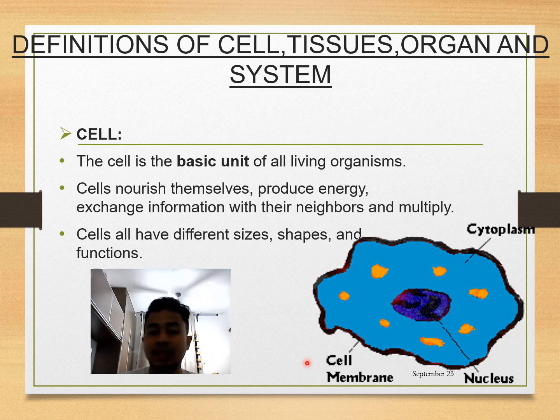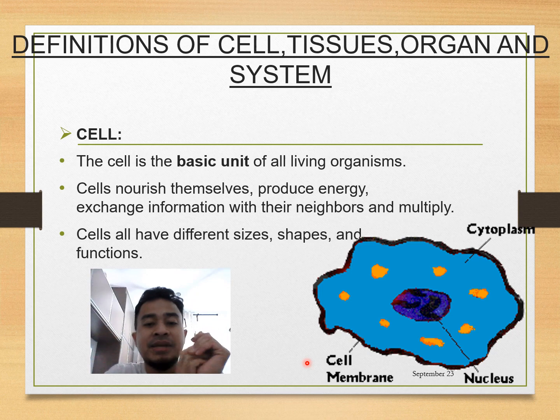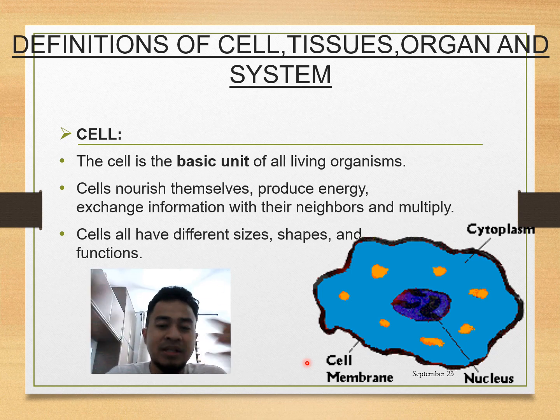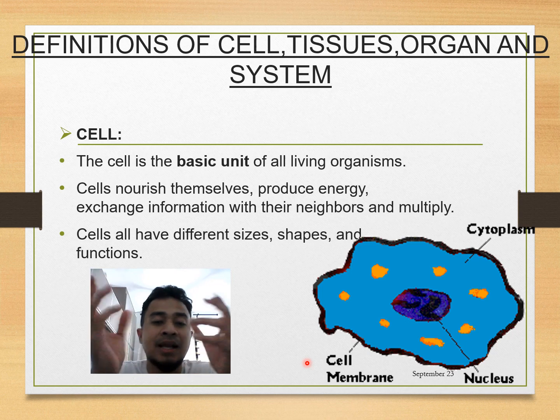Right, okay, so instead of starting from atoms, we go from the cell. Okay, the cell is the basic unit of living things, or living organisms. Okay, single cells such as virus, amoeba, and so on. But humans ourselves have our own basic unit of cell, and these cells are alive.